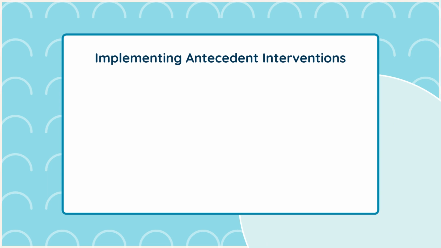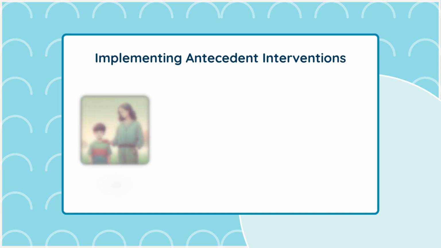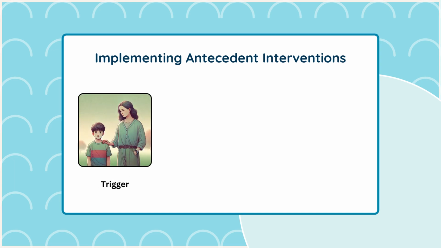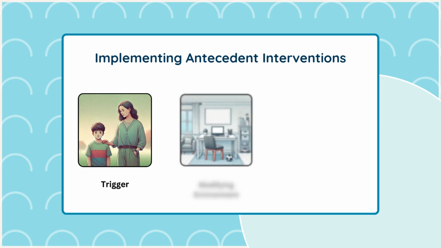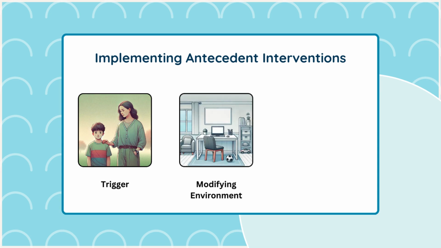Implementing antecedent interventions. Implementing antecedent interventions involves a step-by-step approach. First, identify the triggers for self-injurious behavior. Next, modify the environment, use visual supports, and provide choices to address these triggers. Finally, observe the outcomes and make adjustments as needed.